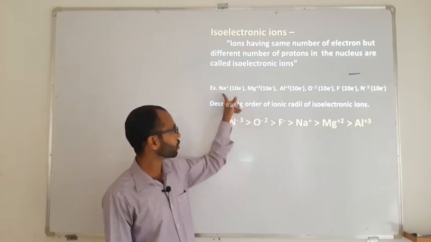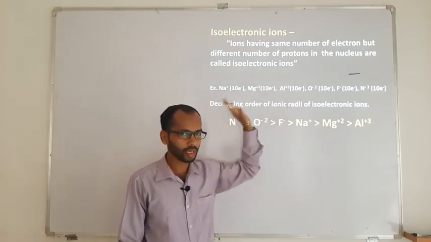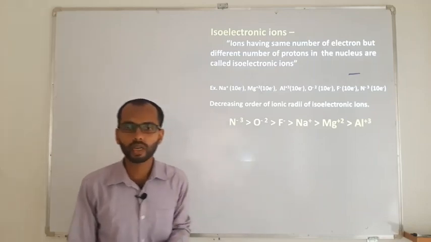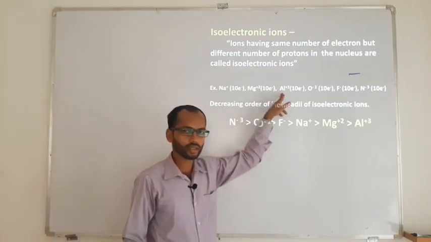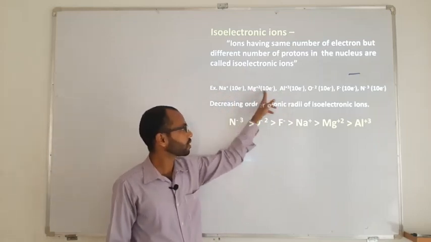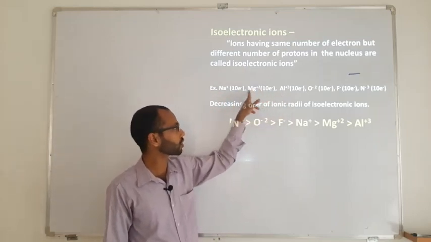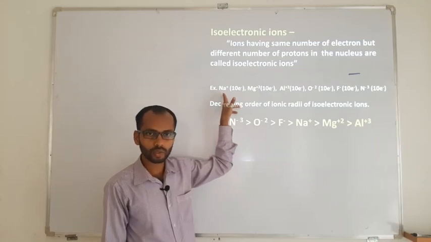Now within the cations, sodium +1, magnesium +2, aluminum +3. I told you, the more the loss of electrons, the more the contraction. So more contraction is there in aluminum. Out of these three, aluminum is the smallest, then magnesium, then sodium. Sodium is somewhat bigger.